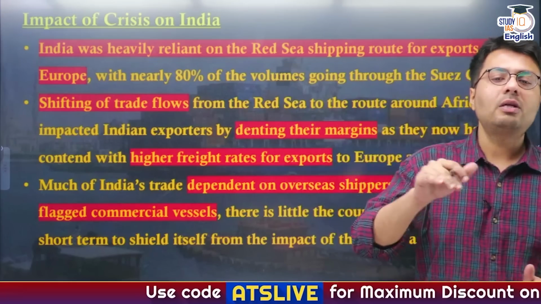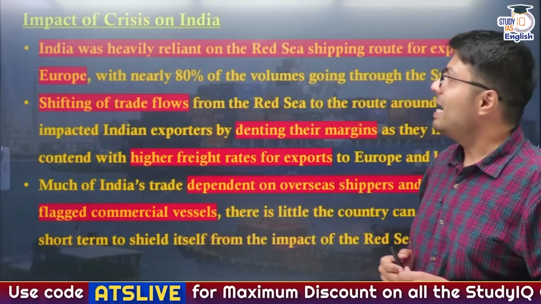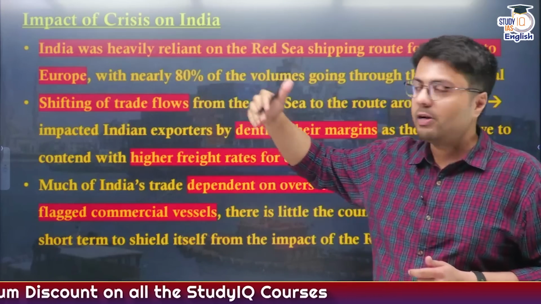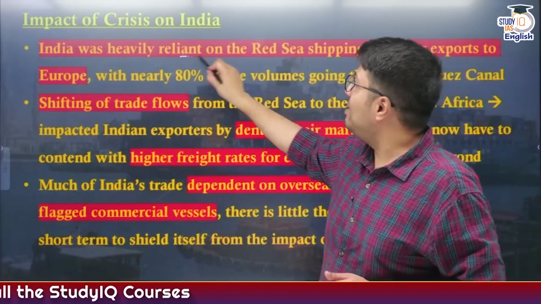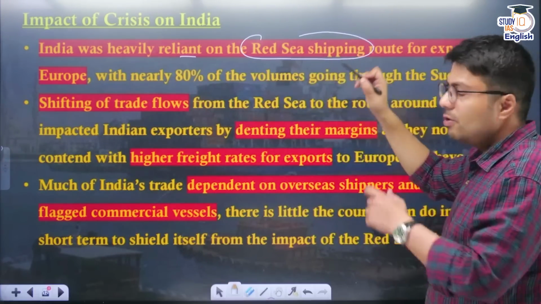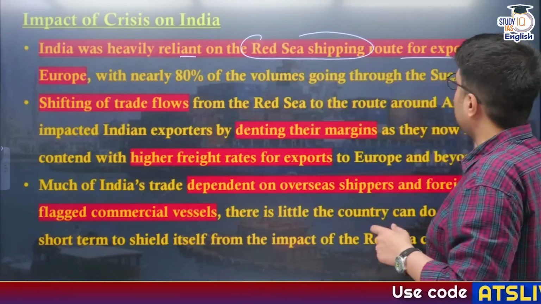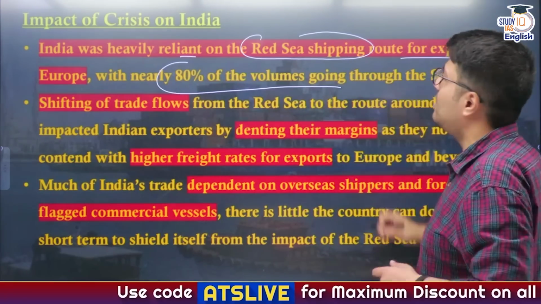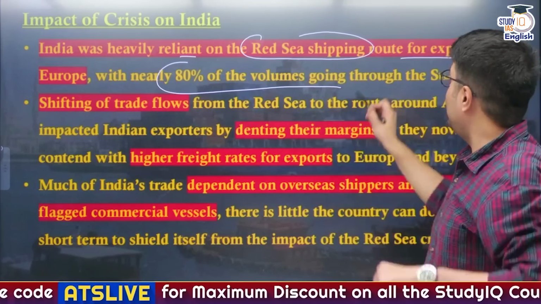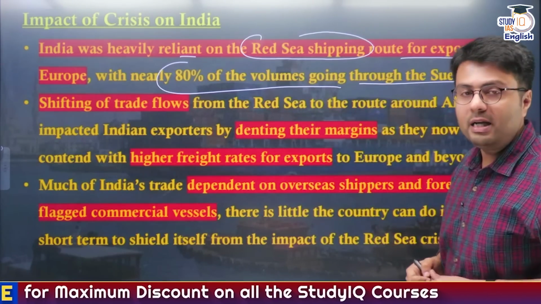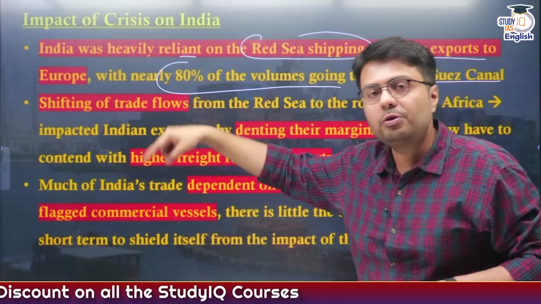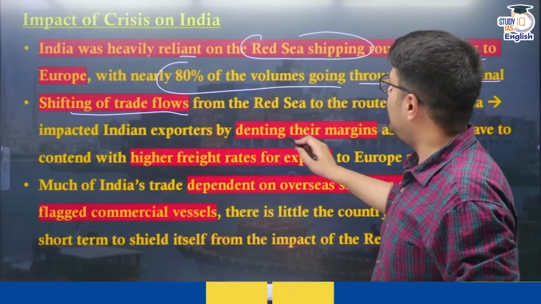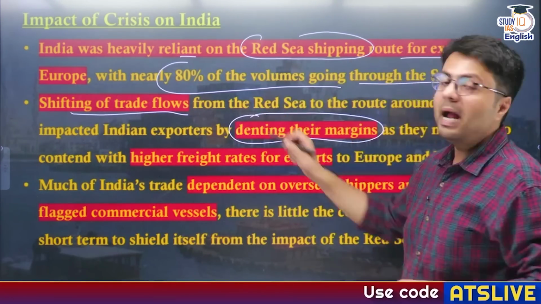Now let us understand how this crisis impacted India. Obviously, it impacted India quite severely because Europe is a major market for Indian made goods, right? And India heavily relies on the Red Sea shipping route, which navigates through the Suez Canal, to export its goods to European markets. Nearly 80% of the volumes that India sends to Europe travel through the Suez Canal region. So whenever this trade shifted from the Suez Canal to the longer Cape of Good Hope route, it automatically dented the margins made by Indian businesses.